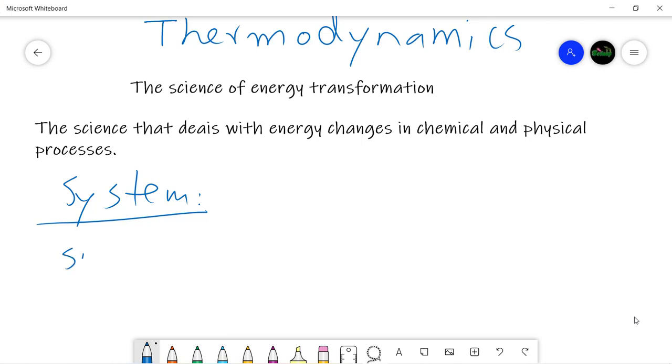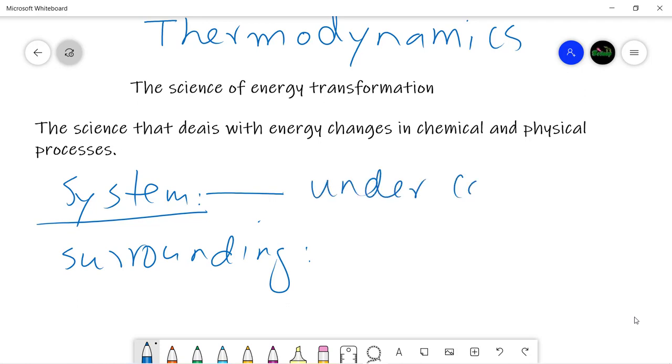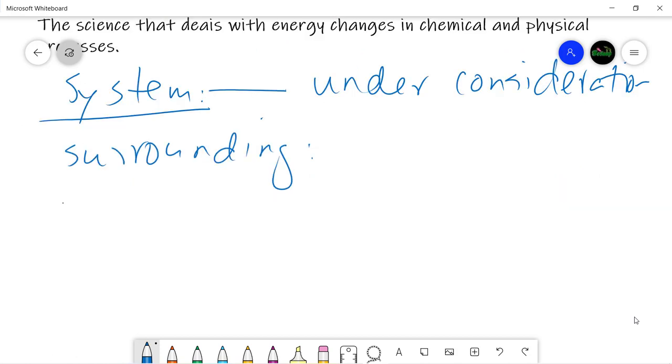Then we have surroundings. The system which is under consideration might be any region or any matter. Everything which is not part of the system is its surrounding. It is something that we are not considering, or to which we are not paying our attention. And next is boundary.